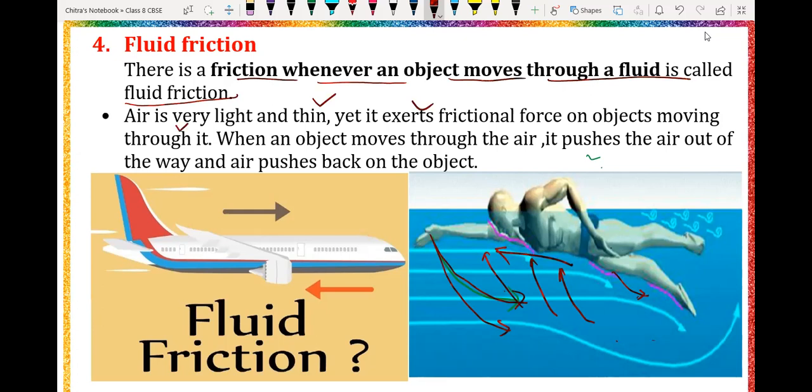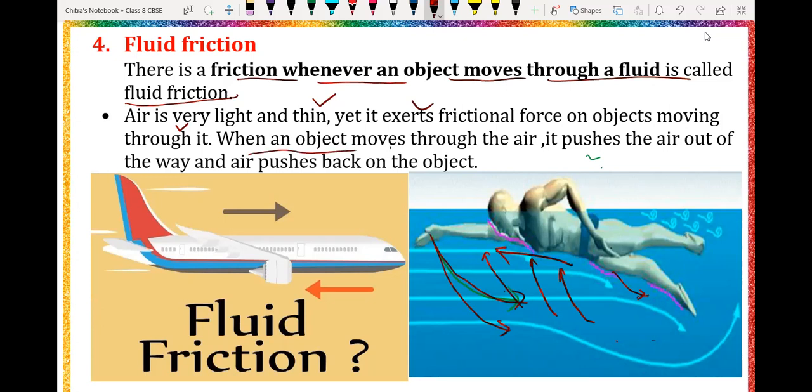Sometimes if you are running and air is blowing in the opposite direction, you feel like the air is pushing you. That means air is thin, but it still applies an opposing force.